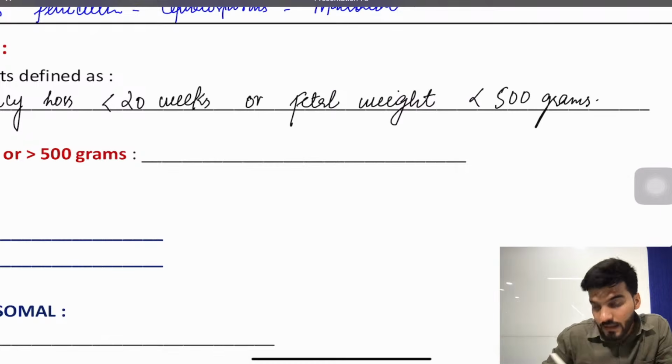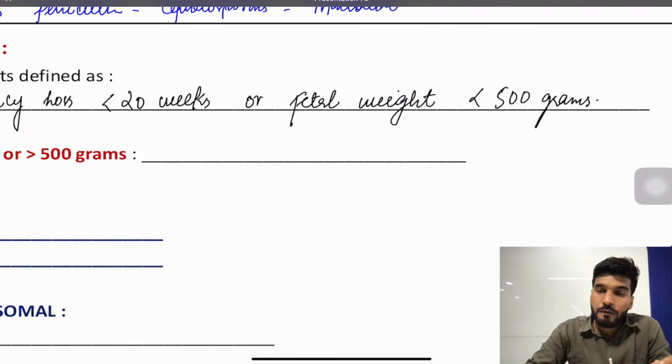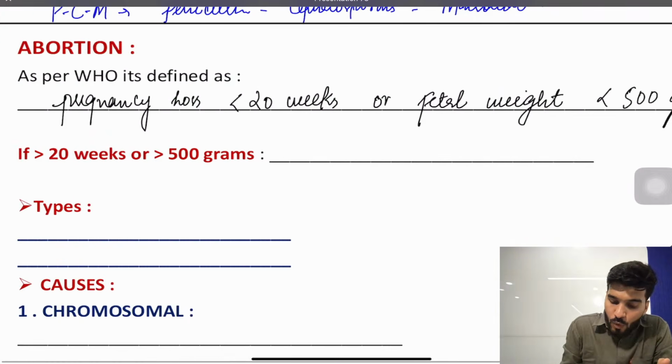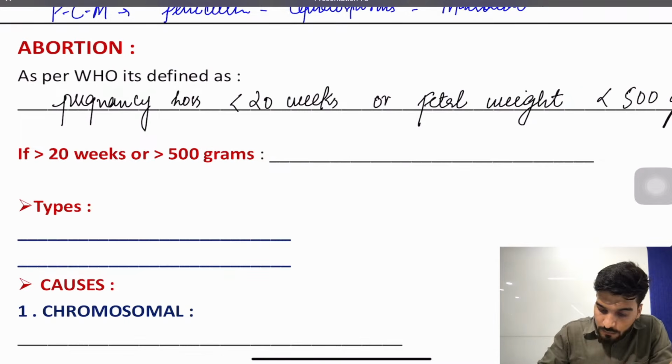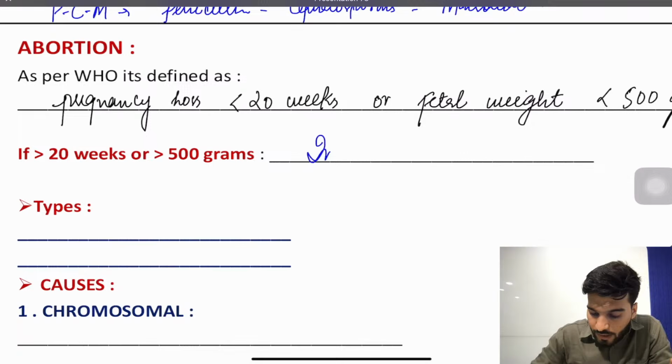Fetal weight less than 500 grams, we call it abortion. If it is more than 20 weeks or more than 500 grams, we call it